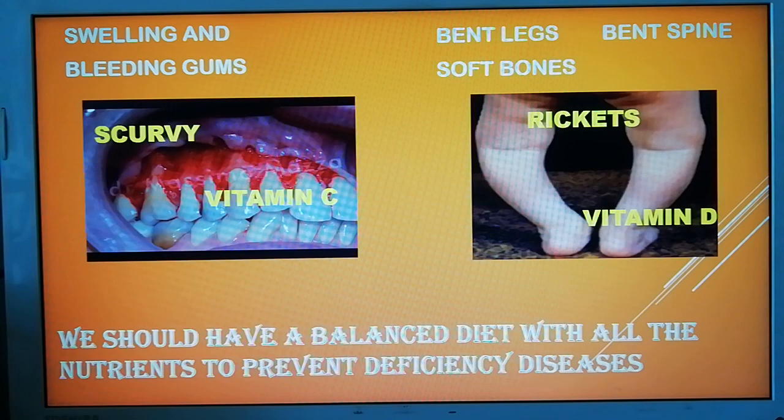So, to prevent all these different deficiency diseases that we discussed today, we should have a balanced diet with all the nutrients in the right amount, to prevent all these deficiency diseases.